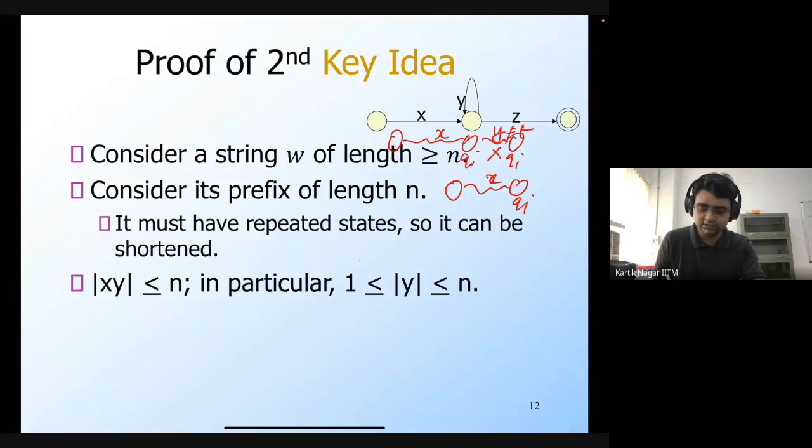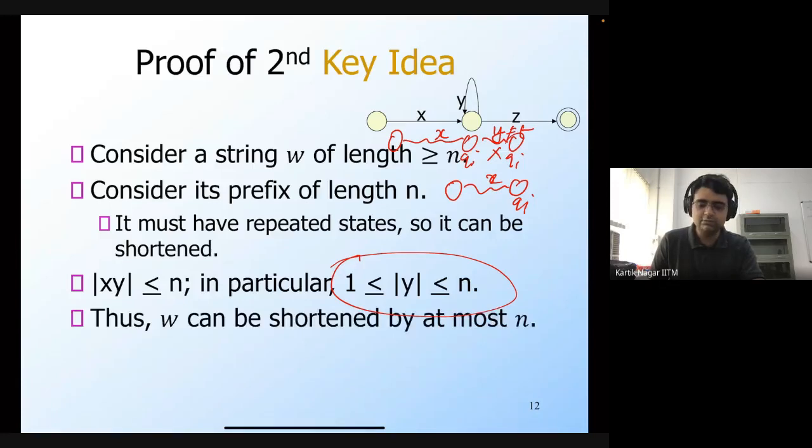So that's how this property comes. The length of y will be at least one, and at most n. Now that you have removed this y, we have shortened the string. So w can be shortened by at most n. So what happens in the remaining string now?